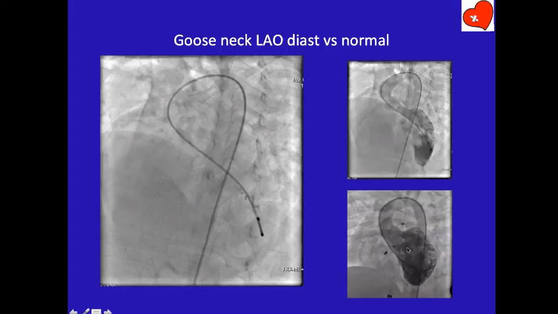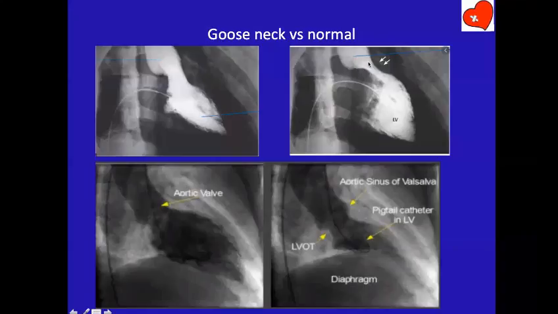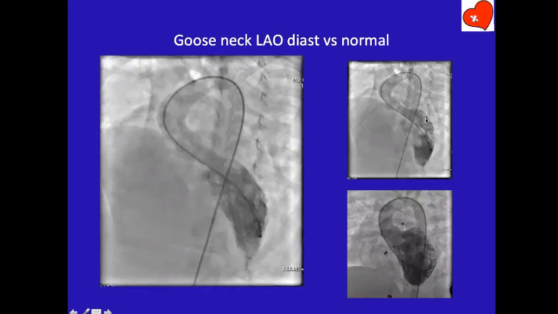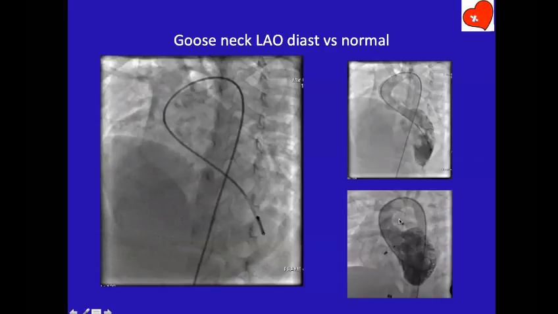In comparison, LAO of a normal LV. Can you see how the LVOT looks in normal and how it looks in AV canal defect? There is no stenosis, there is no gradient, but the shape is different. Therefore, this is goose neck in RAO view. This is goose neck in LAO view, and this is LAO of a normal ventricle. Okay?